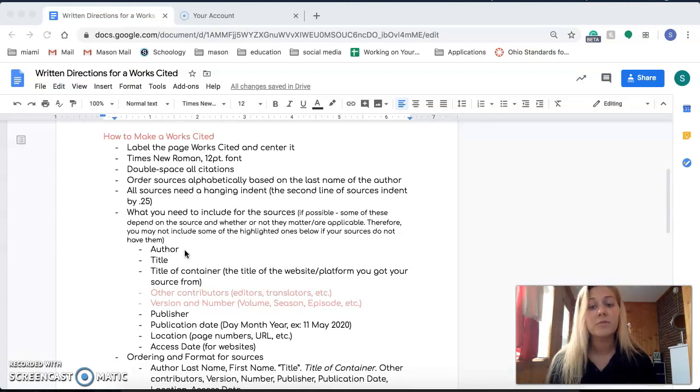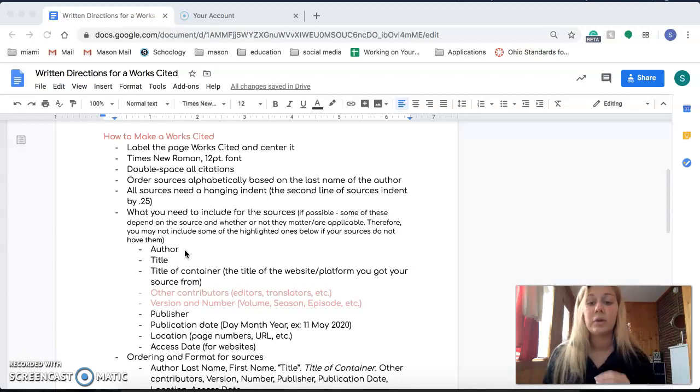All of this is Times New Roman 12-point font. You double space all citations, and then you will order those sources alphabetically, A to Z, based on the last name of the author, and you'll see that below again. All of these you'll see below. And then finally, all sources need to have a hanging indent. So the second line of the sources will be indented. So it's like the opposite of a paragraph, where the first line's indented. This is different. The first line's all the way over, second line is indented. So it's like this. And again, you'll see that below, but all sources will have this hanging indent.